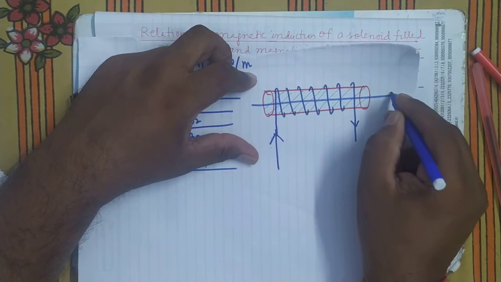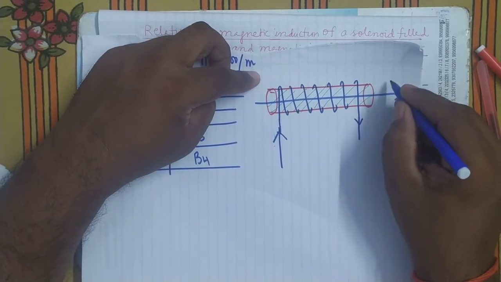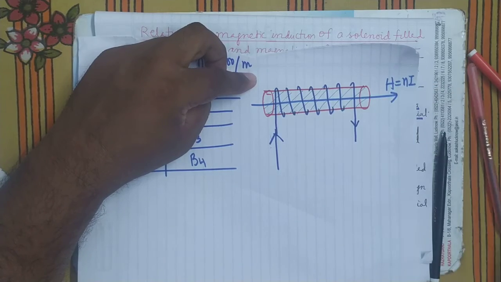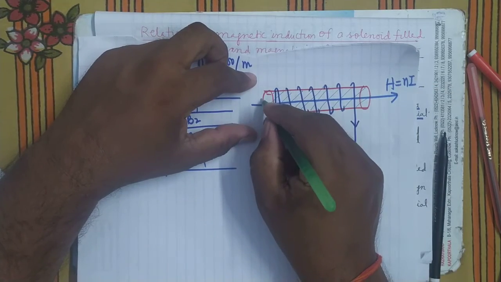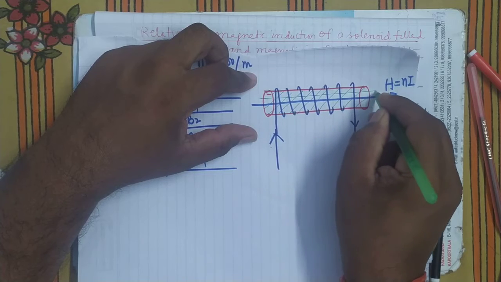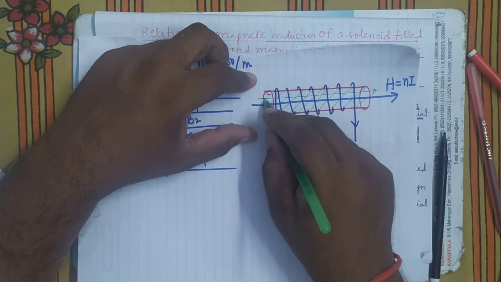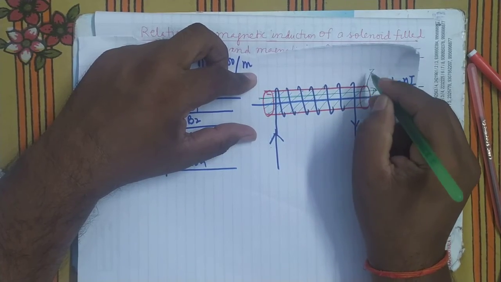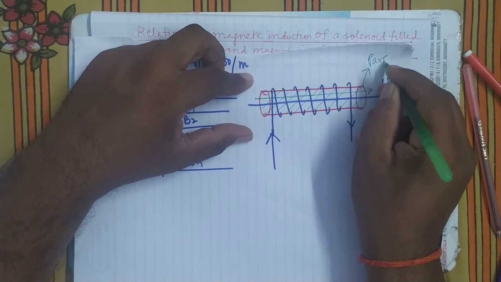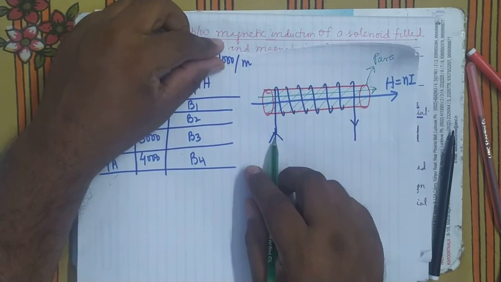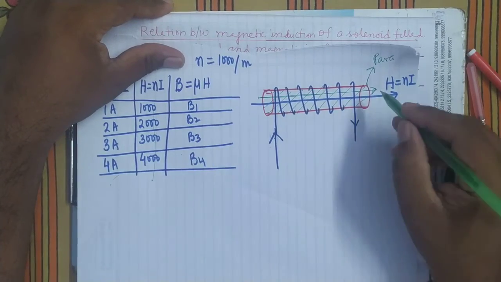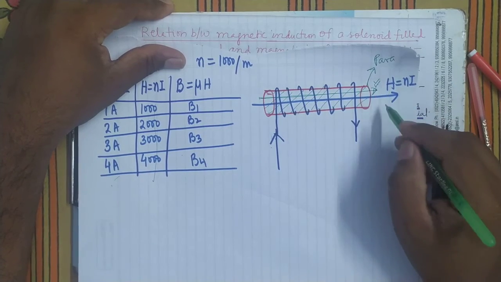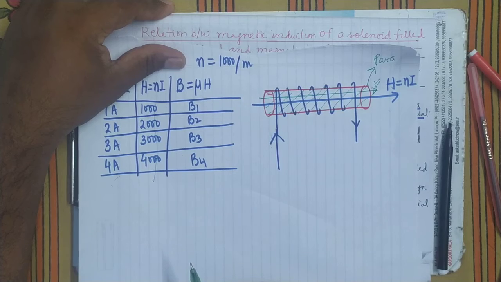It's clear. This is the magnetizing field. This is the direction of magnetizing field. It's clear. In the paramagnetic material, induced magnetism will be in the same direction. So if you increase the value of H, this magnetic field will also increase, and when this will increase, the net magnetic field will become more.